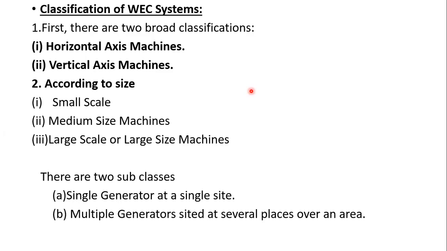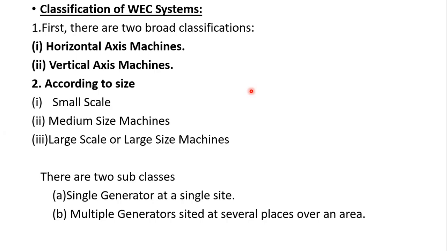First classification is done. This is the main classification. So two broad classifications are done mainly. First one is what we have discussed before, horizontal axis machines. Here in horizontal axis machines, the axis of rotation is horizontal.